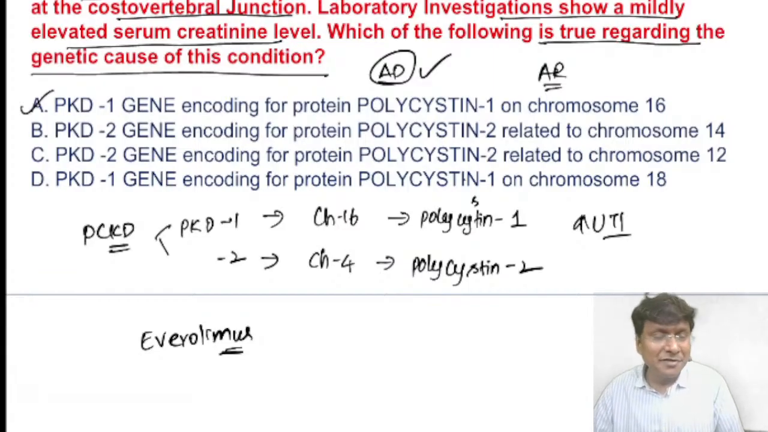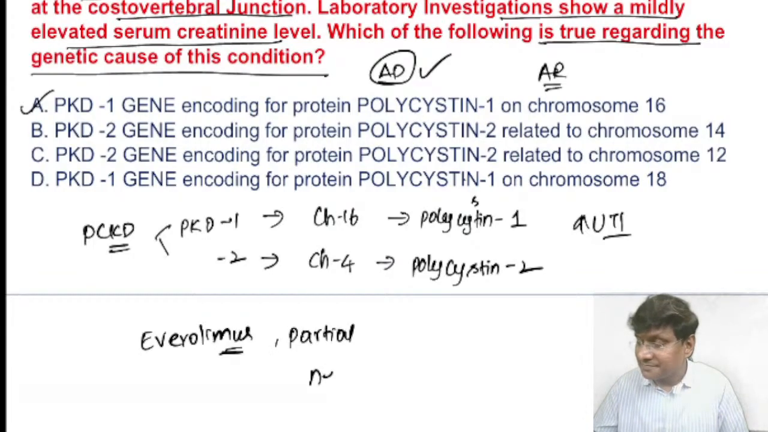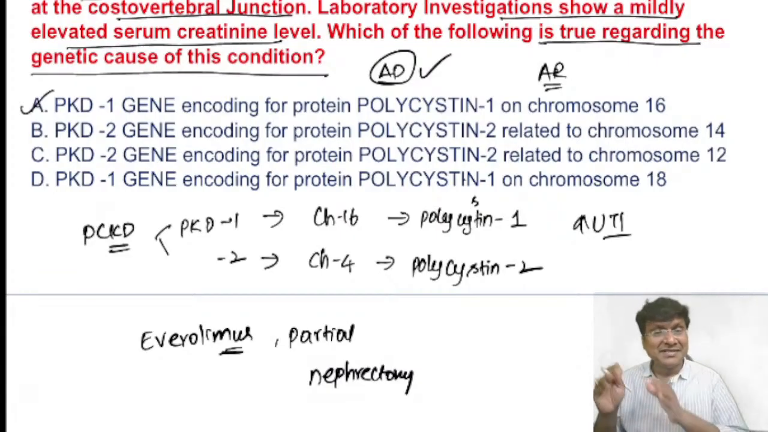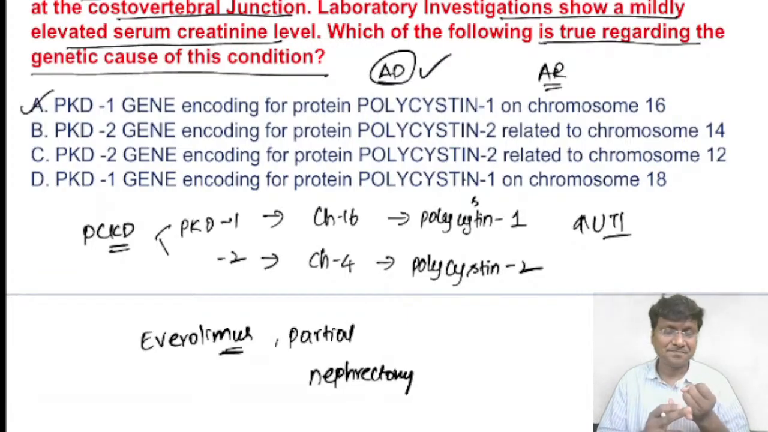For other things, for example, if the patient has severe loin pain because of the enlargement of the kidney, you need to plan for a partial nephrectomy. Patients with polycystic kidney disease, please remember, are also associated with extrarenal manifestations. The cysts are not just confined to the kidney. Cysts are also present in the liver, the pancreas, and the ovaries.